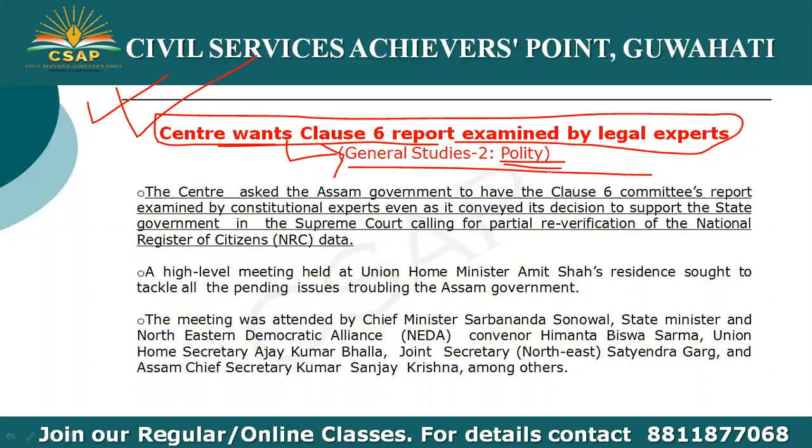So the central government has asked the state government to have the clause 6 committee's report examined by an expert team of lawyers and constitutional experts, and the central government has conveyed its decision to support the state government in the Supreme Court, calling for partial re-verification of the National Register of Citizens or NRC data.